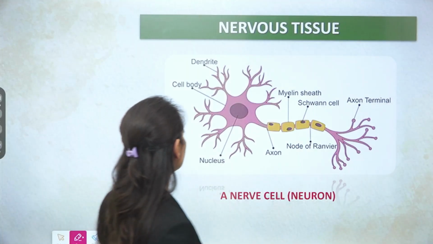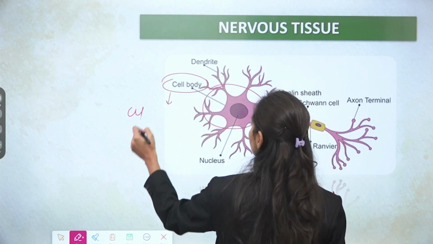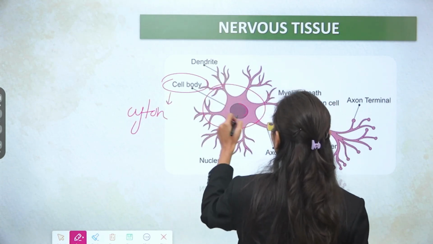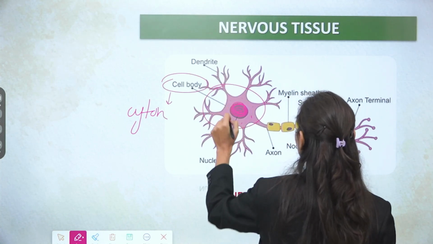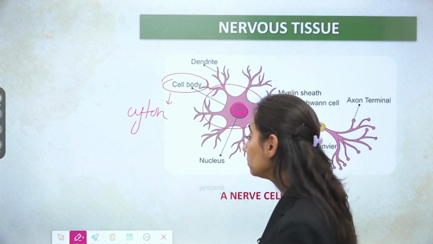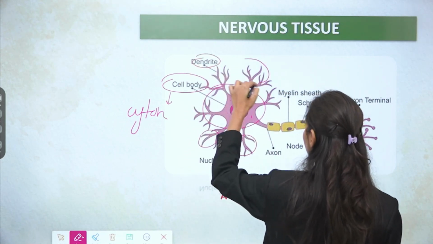So nervous tissue, first of all, has a cell body which is also known as the cyton. This cell body has a nucleus. It also has some granules present in it which are known as Nissl's granules, and some hair-like extensions. These are known as dendrons or dendrites.